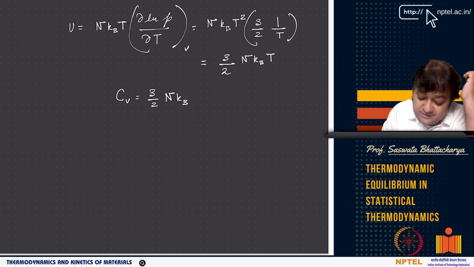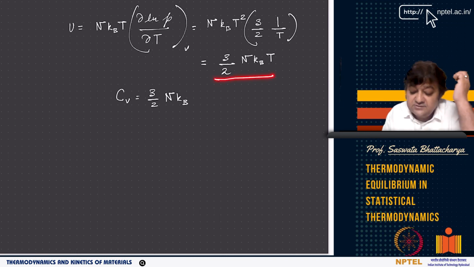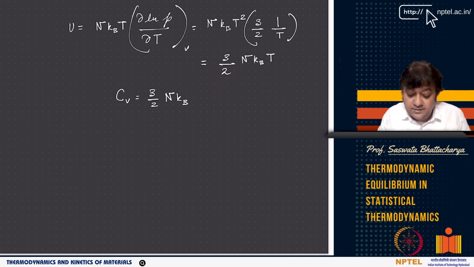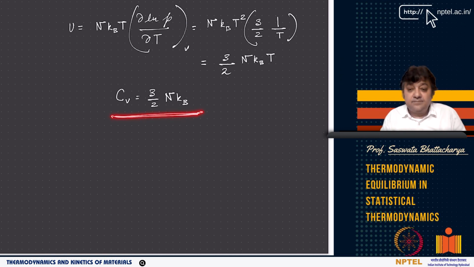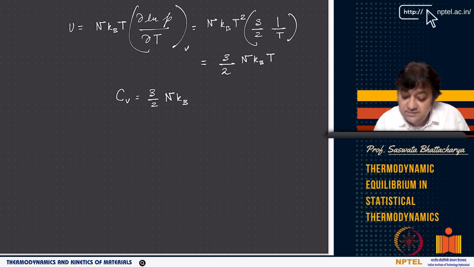Am I correct? Please check this. I think what we have done is correct. So U is 3 by 2 RT, and CV then is basically nothing but 3 by 2 R. If I have U with a T square and there is a T, so T and T square cancel, you get 3 by 2 N kB. So 3 by 2 N kBT or 3 by 2 RT, and CV is 3 by 2 R.